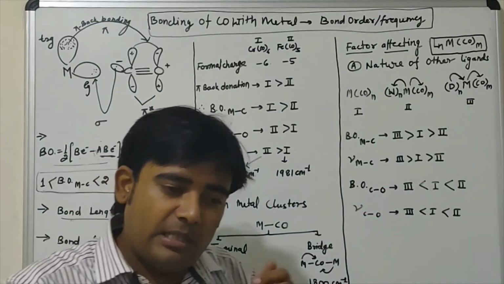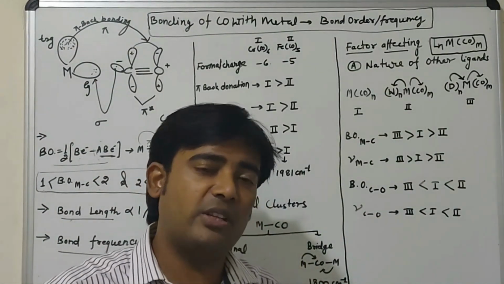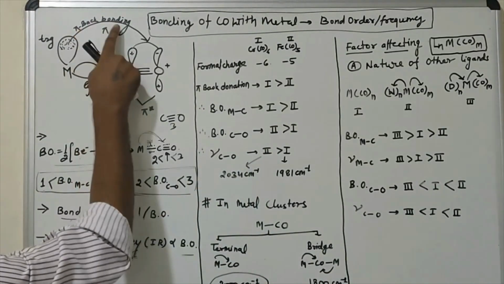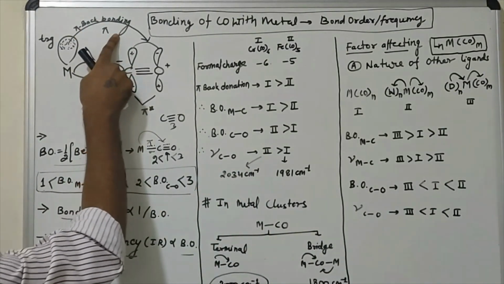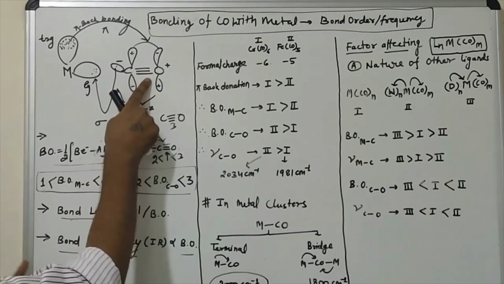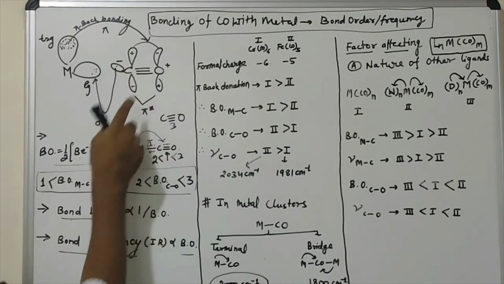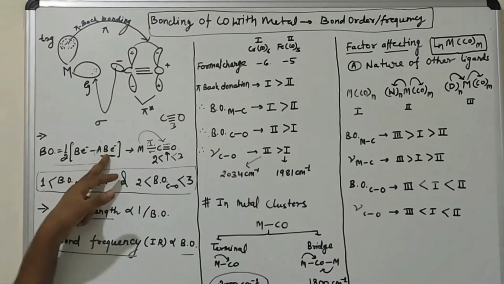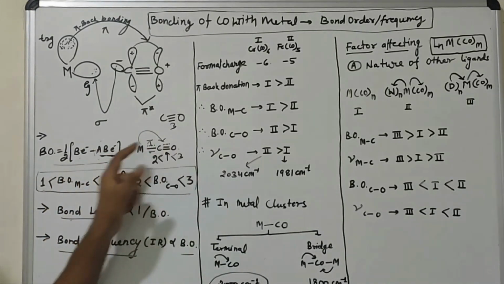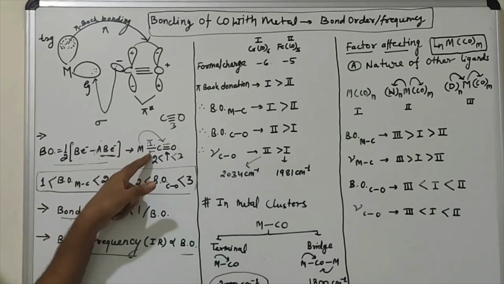That means low pi back donation. If this pi back donation is less, then this bond will also be less, but this bond will be high, because less pi back donation means this value is less. So the bond order will be high between carbon and oxygen, but this value is a little bit increased.